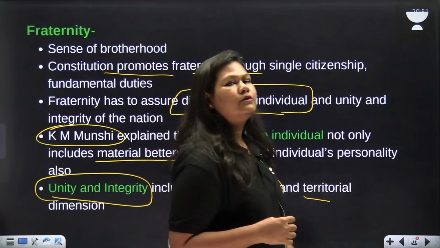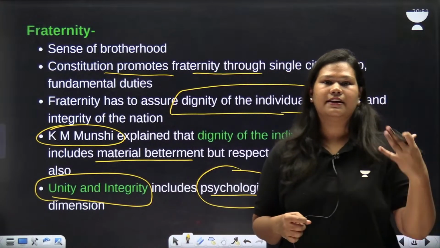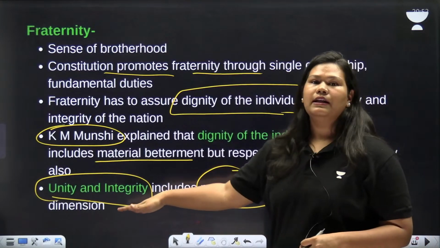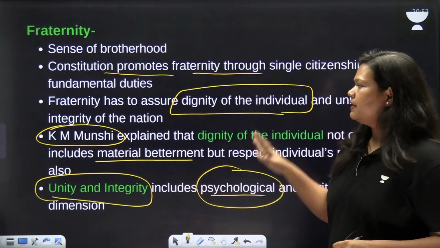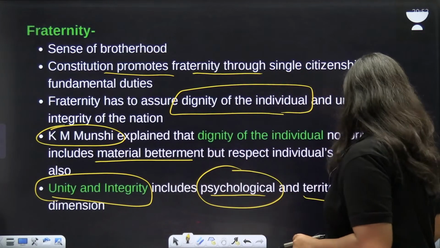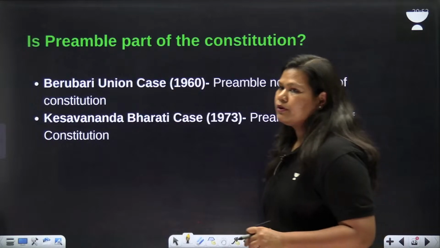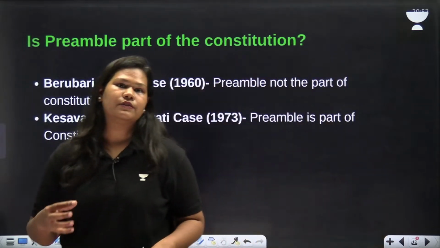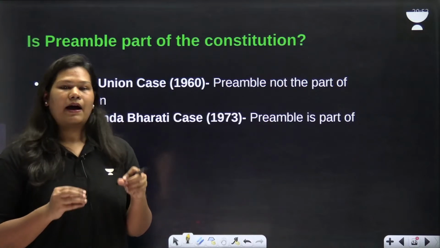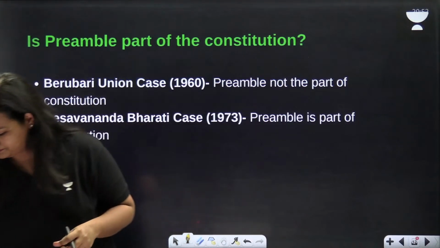That is, we don't want to fight on the basis of religion, race, caste, etc. So psychological unity we want, as well as territorial unity that is desirable. So this is the meaning of the word fraternity. We have discussed all the objectives which we want to achieve. Now we are moving forward towards the next aspect of preamble, which is: is the preamble a part of the constitution?